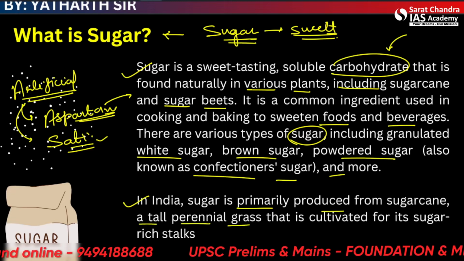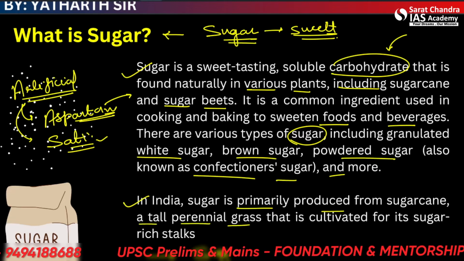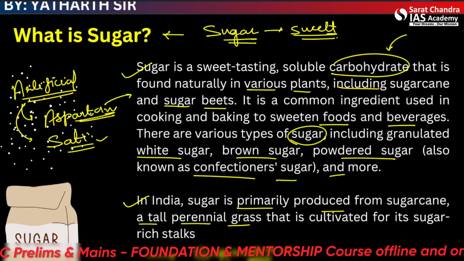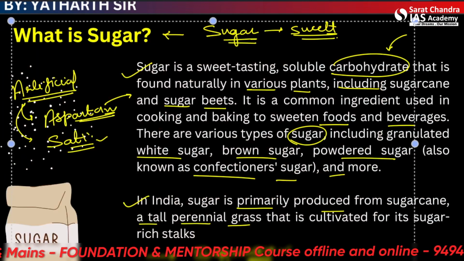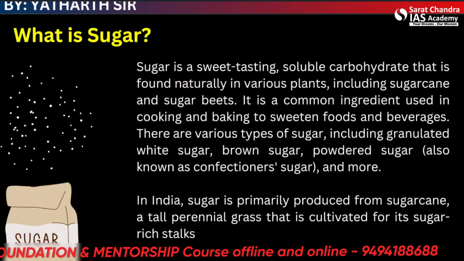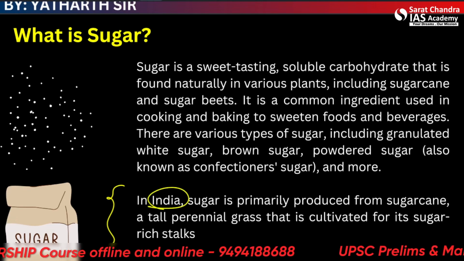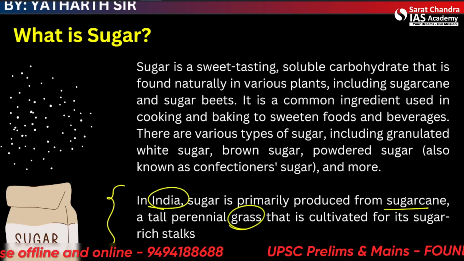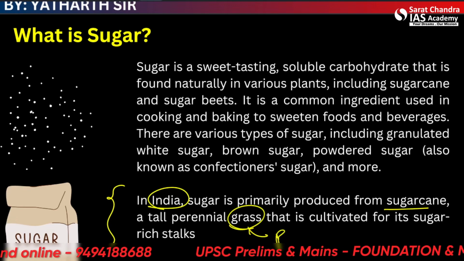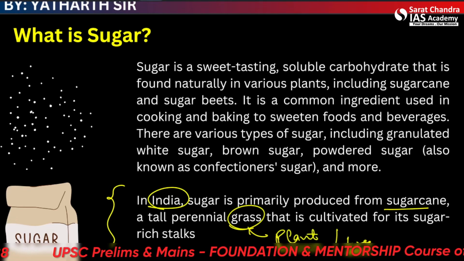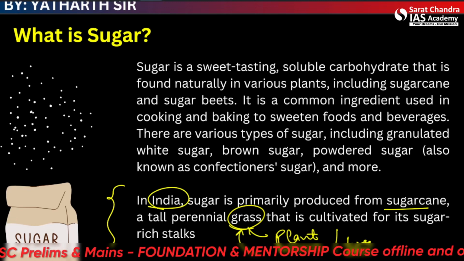See, sugarcane is very important for prelims. There are few crops that I had already told you: rice, cotton, wheat, sugarcane, coffee, tea. So these crops have been repeatedly asked in prelims. So in India, sugar is primarily produced from sugarcane. It's a grass, not a tree. Please remember this fact. The category is grass. All right, it's a plant, but the category is grass.